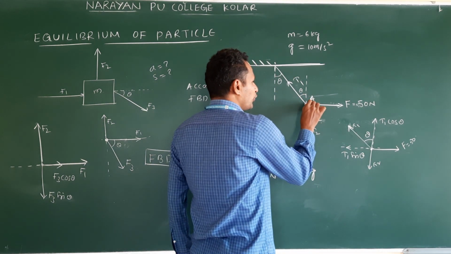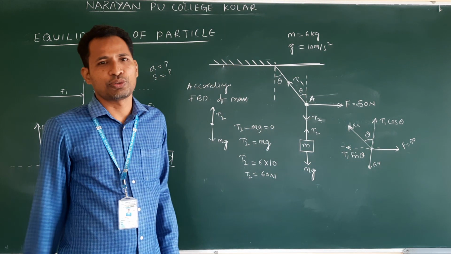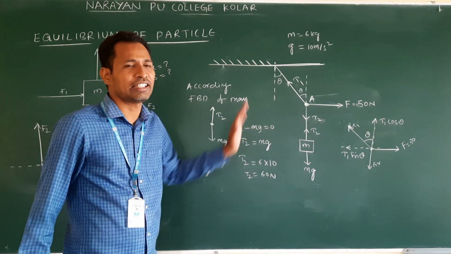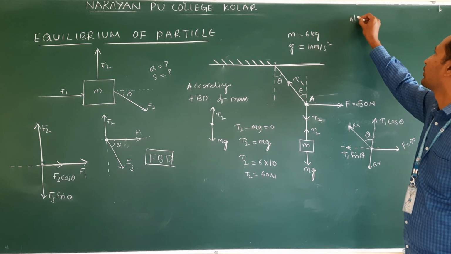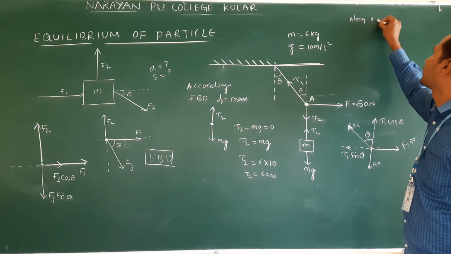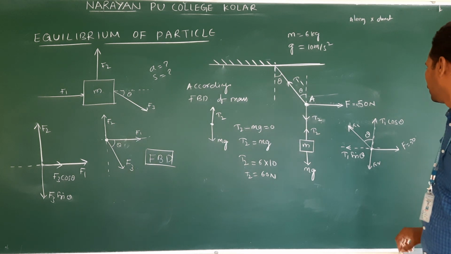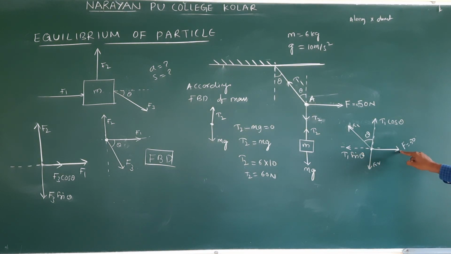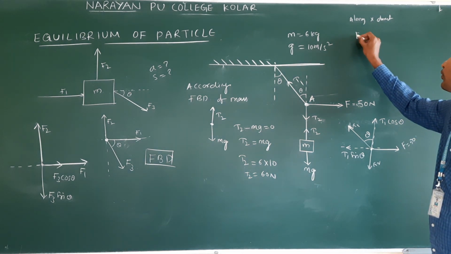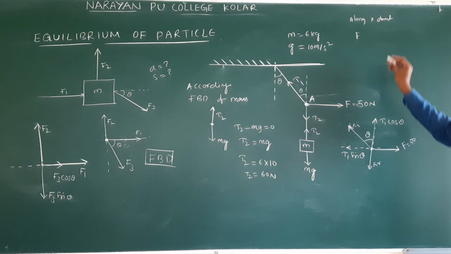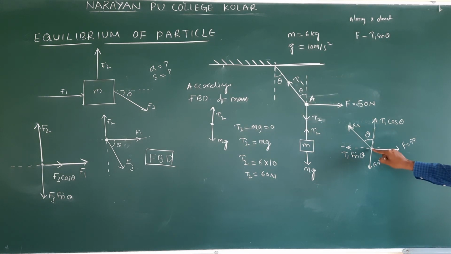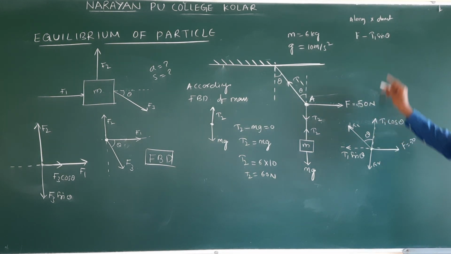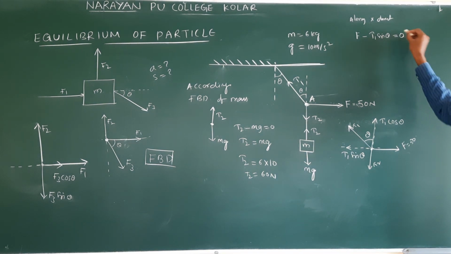Is this point moving? No. According to the question, the total system is in equilibrium. What does it mean? Along x direction, what are the forces acting? Positive is F, negative is T1 sin theta. Is this point moving? No. So it is equal to 0.